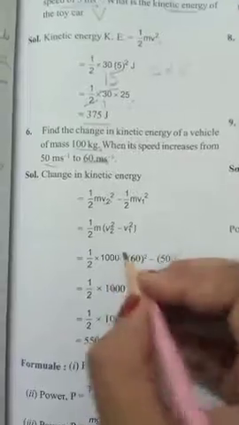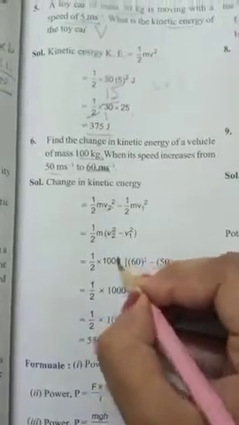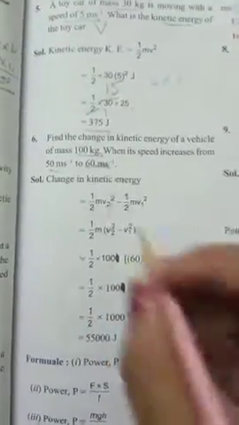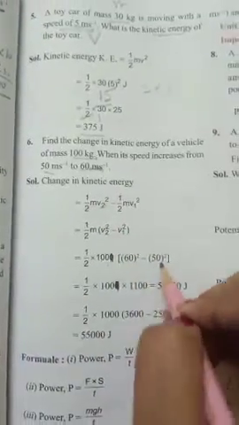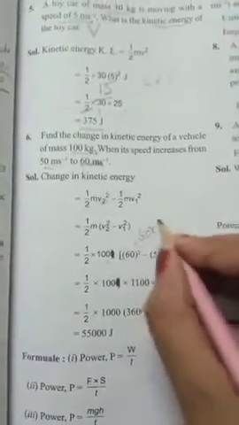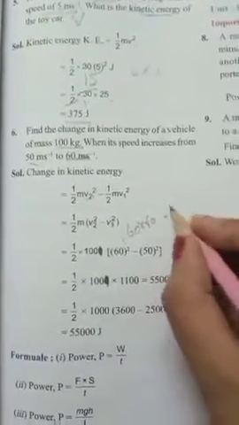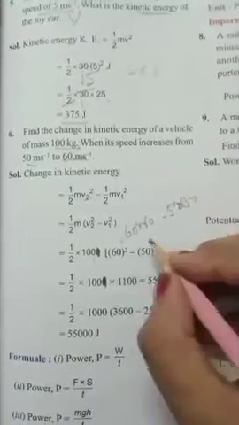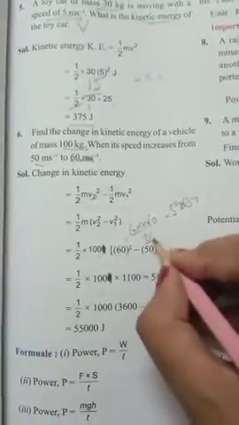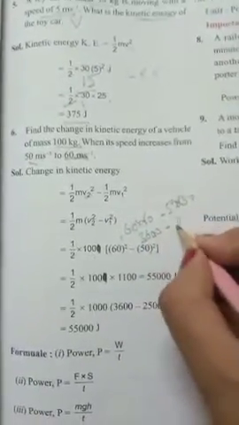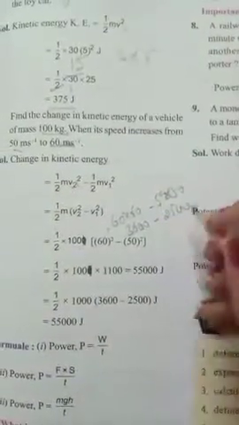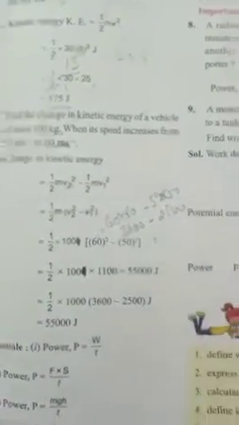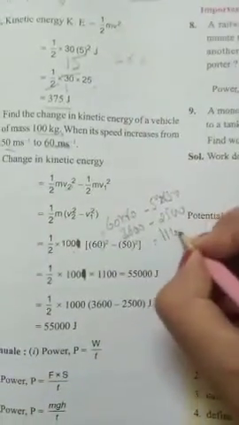So they have written 1000, but it is 100. So 100 into 60 square minus 50 square. 60 square means 60 into 60 minus 50 into 50. 6 6s are 36, 3600, minus 5 5s are 25, 2500. So 3600 minus 2500 will be 1100.